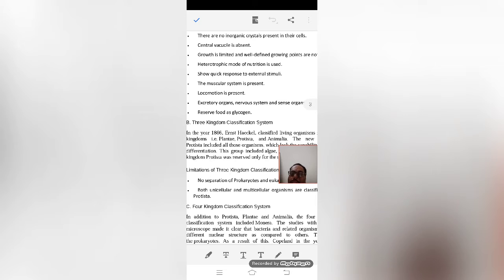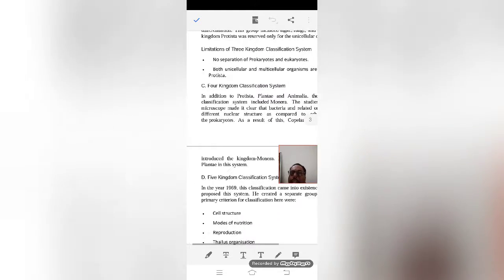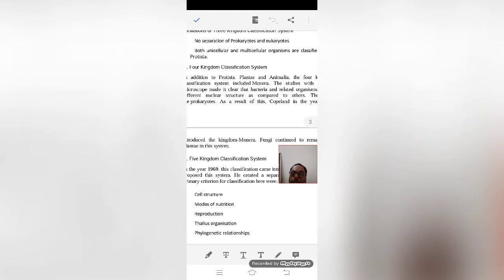It also had limitations: there was no separation like eukaryote or prokaryote, and both unicellular and multicellular organisms were put together in Protista. By studying that, the four kingdom classification came into existence, put forward by Copeland. He introduced another kingdom known as Monera, along with Plantae and Fungi.